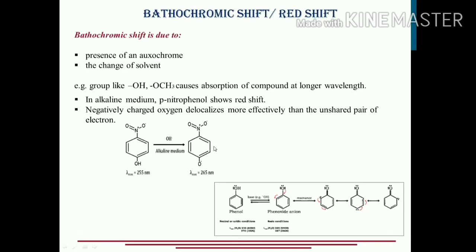What is happening in this case? In this molecule para-nitrophenol, which was not in the alkaline medium, the conjugation was up till here only. But whenever a medium is made alkaline in nature, the conjugation has increased. Why? Because of the imparting of the electrons, lone pair of electrons with the oxygen, negative charge.